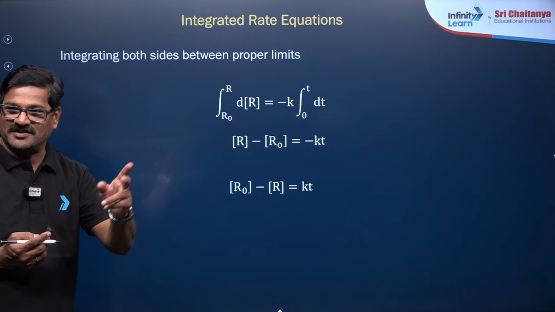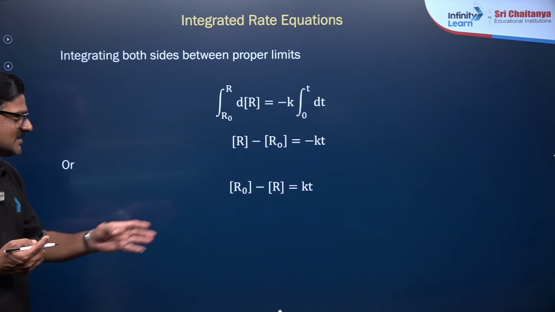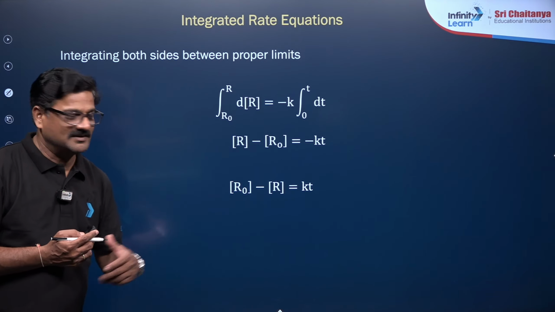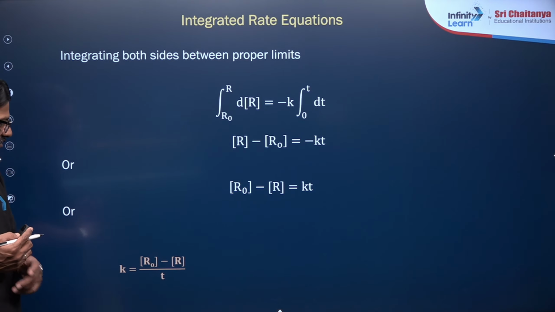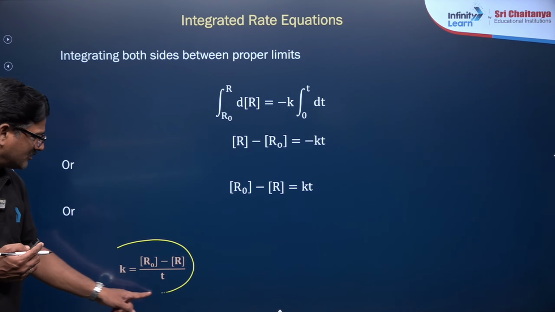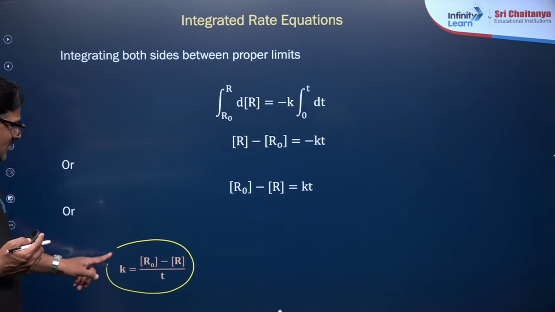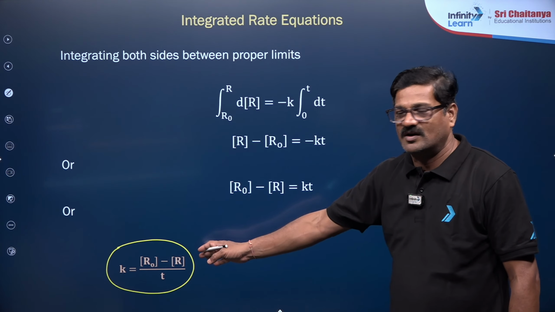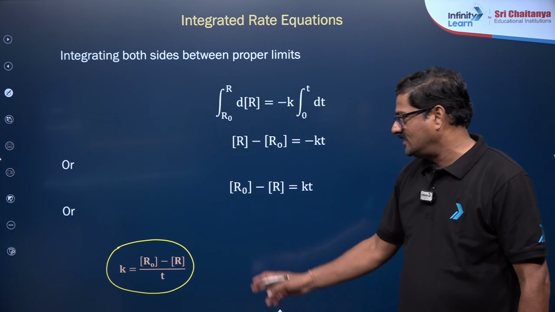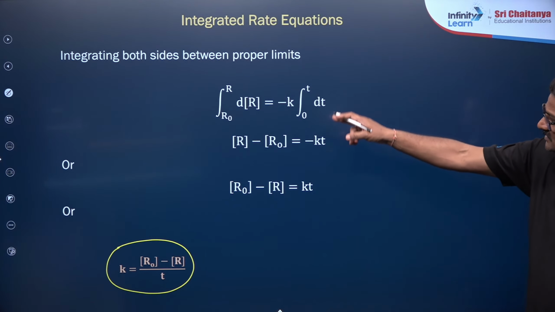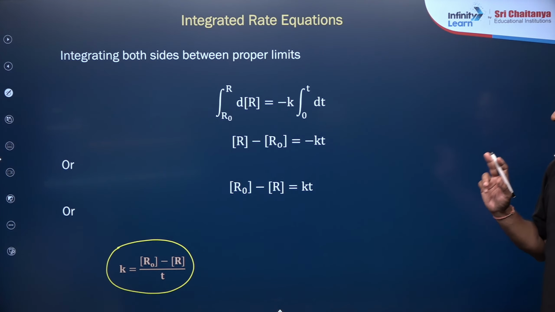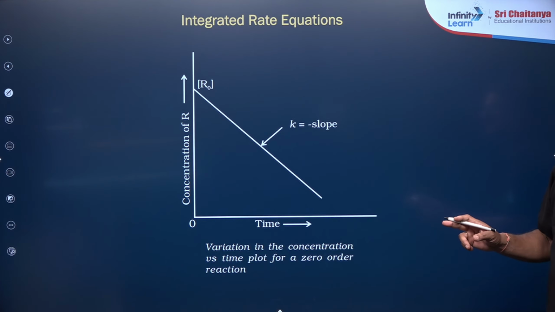Just the sign is changed, and k is equal to R naught minus R by t. This is called the integrated rate expression for a zero order reaction. It is for zero order reaction, and it is very important. By using this, you can draw the graph. What is that graph, you can say?